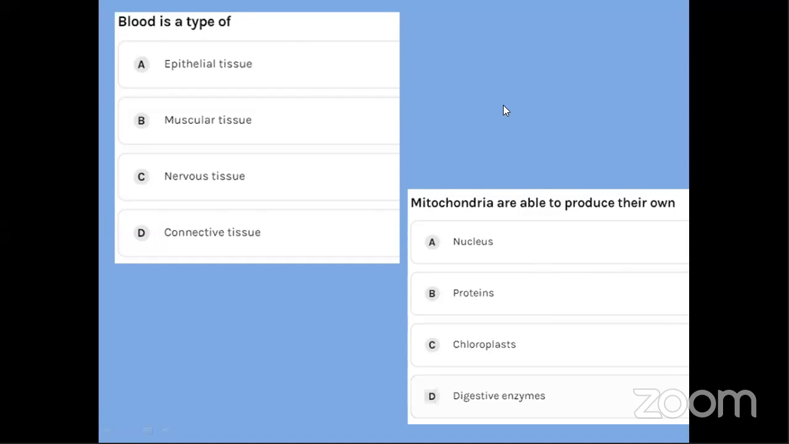The answers are coming. Others, please answer. Junaid, Sanket, Abhi, please do answer. Why do you all think the answer is D? It lies in the question itself. Can anyone justify the answer? Why is it D, connective tissue, and not the rest of them?